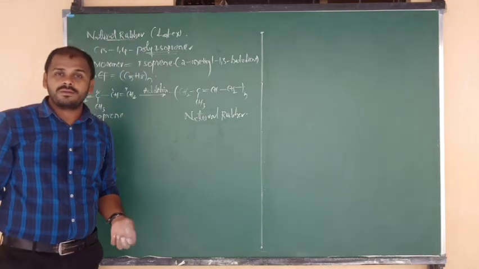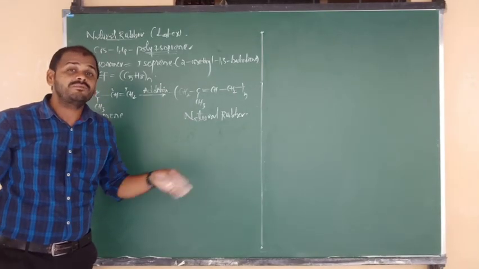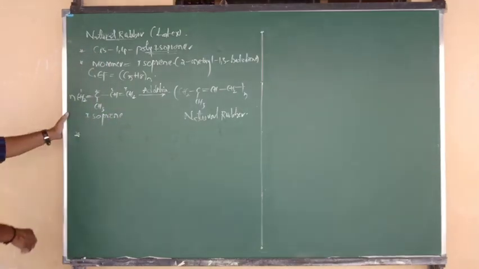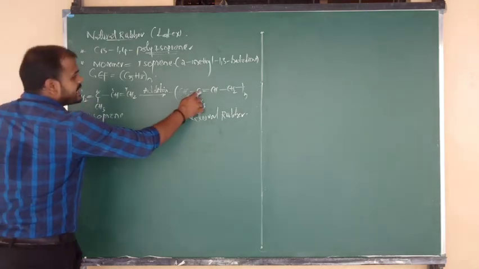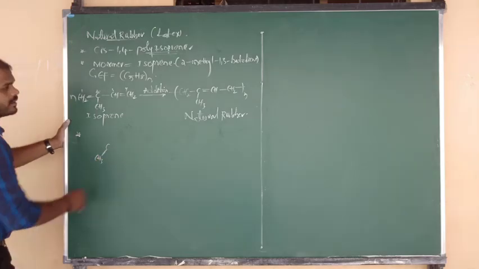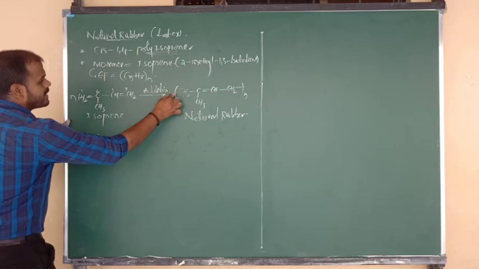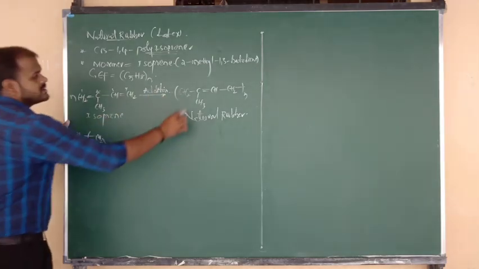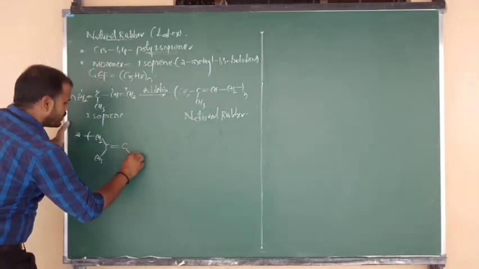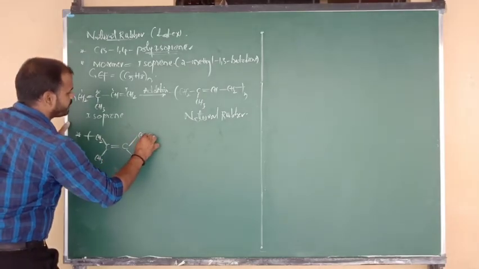Now listen carefully. In natural rubber, which type of links are there? Head to tail. And which type of forces are there, like hydrogen bond or weak intermolecular forces? Okay, good. So I am going to show the structure. C connected to a methyl on one side, on the other side a CH2 group, with continuous bonds. C double bond C, I am going to write here. Again C contains H. Again C connected to CH2.